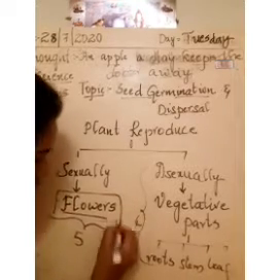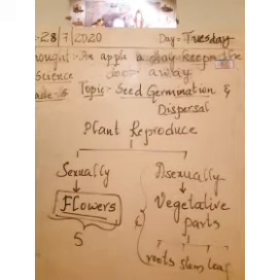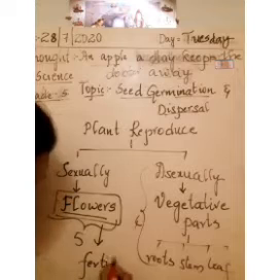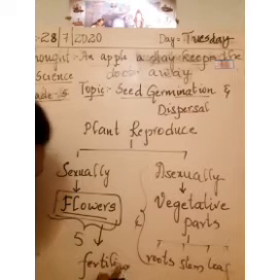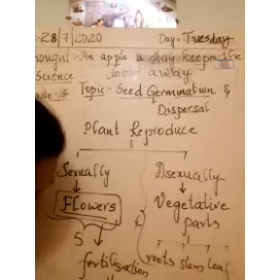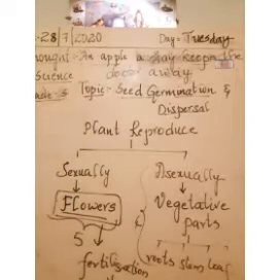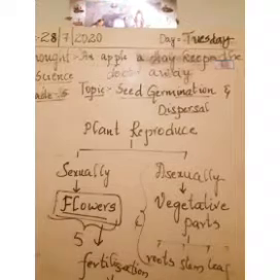So once the reproduction takes place in flowers, after the fertilization, we get fruits as well as seeds.